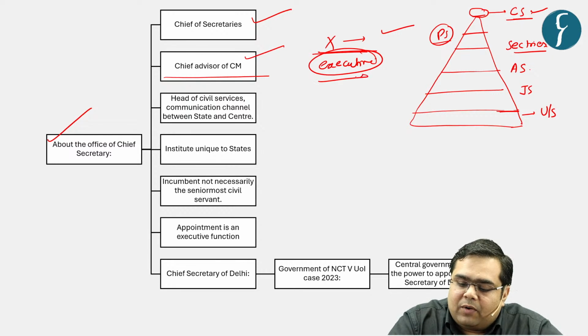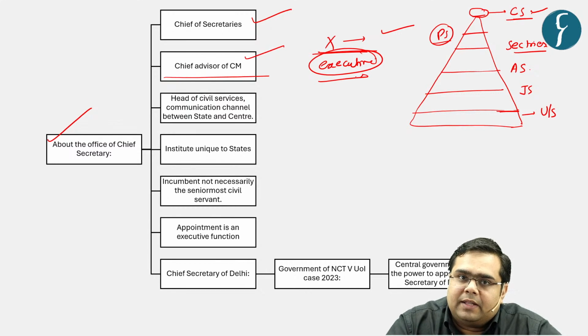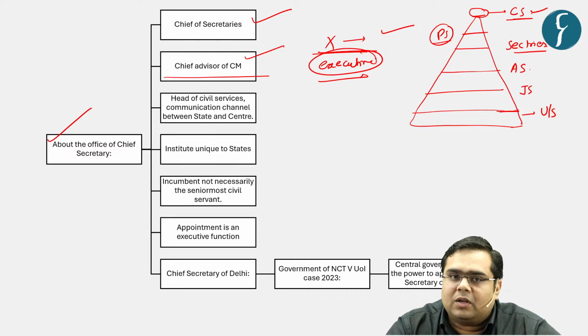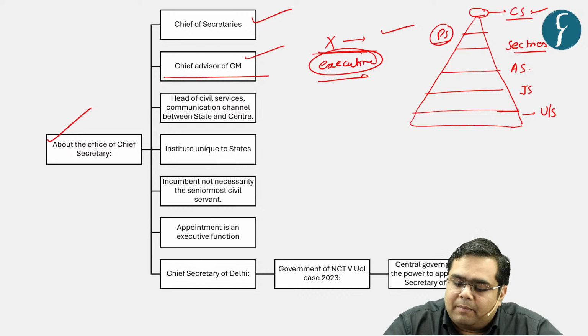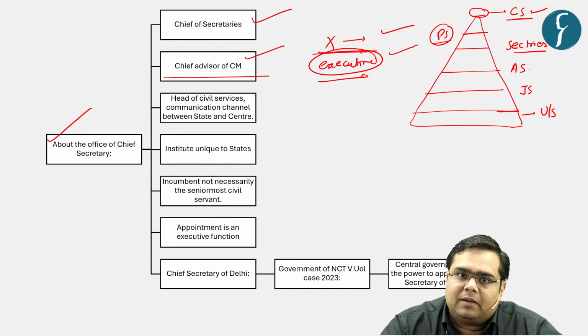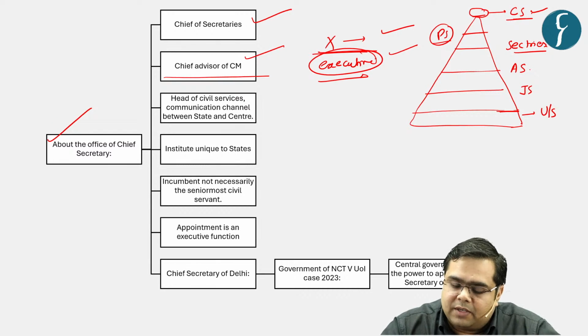So what is the meaning of executive appointment? That it is basically a political appointment. Whoever the person is who has a better chemistry with the chief minister or the ruling dispensation, or the confidant of the chief minister, gets to become the chief secretary of the state. Obviously it is going to be based on merit and seniority as well, but the chief minister is free to appoint whosoever in his discretion is the most suitable candidate for chief secretary, right?